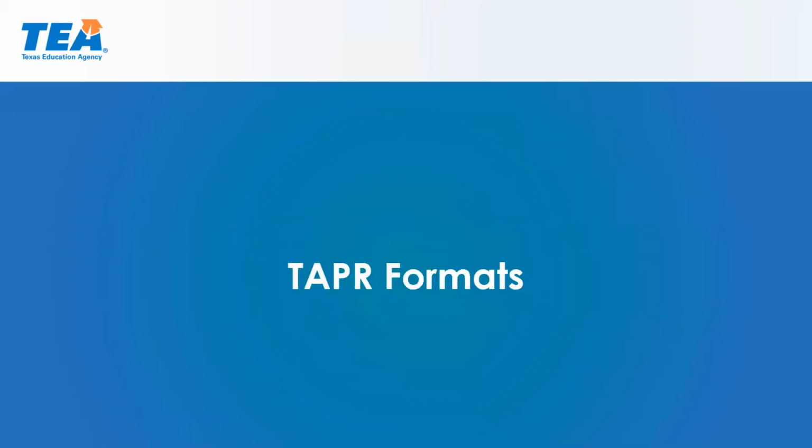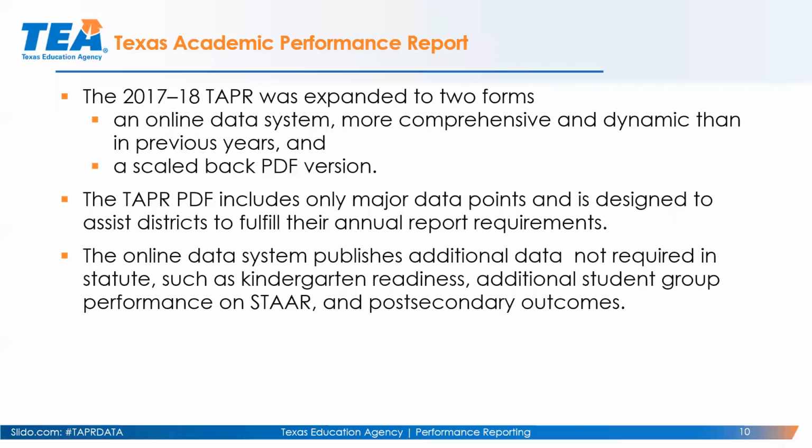So let's talk about TAPR data formats. In 17-18, the TAPR report was expanded into two forms: an online report system, that's more comprehensive than in previous years, and a PDF report. Back in the 90s, when we had AEIS, and into the 2000s, it was just an AEIS PDF, or paper version.